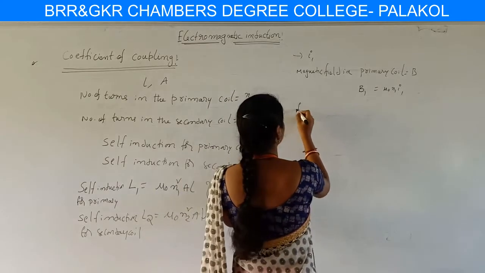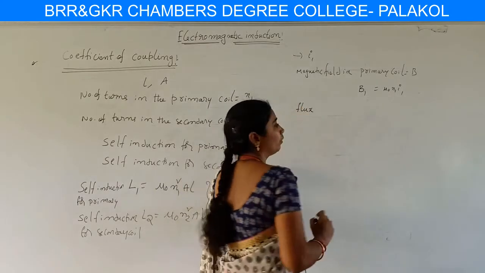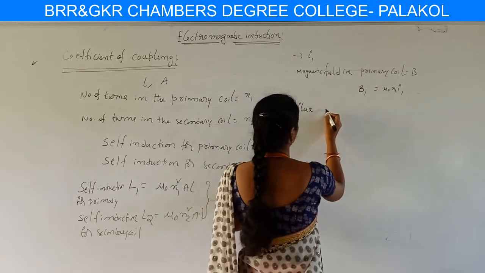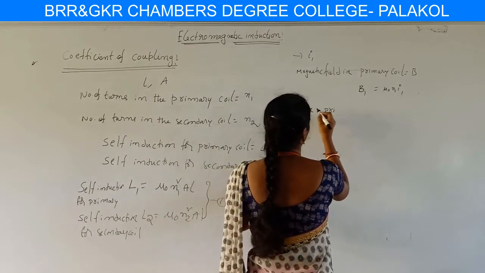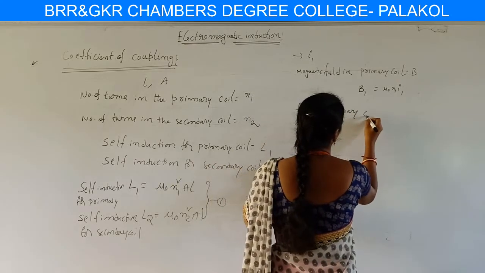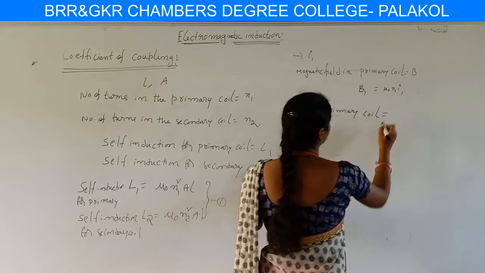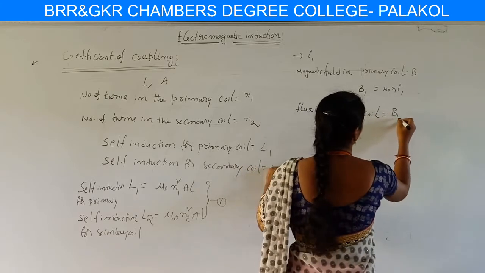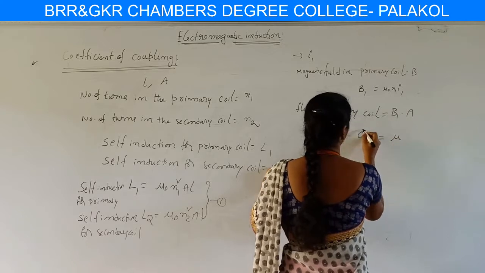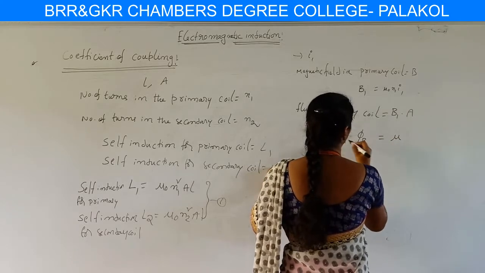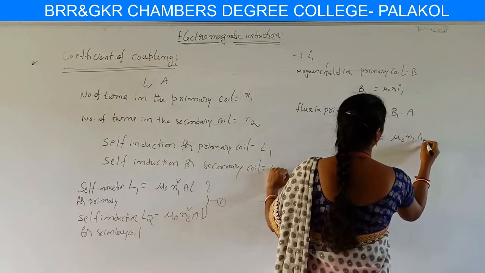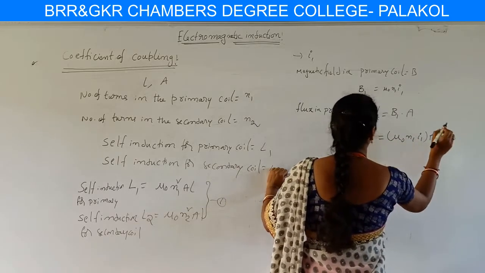So the flux linked in each turn of the primary coil is B1 of A, so flux phi B is equivalent to mu naught N1 I1 of A.